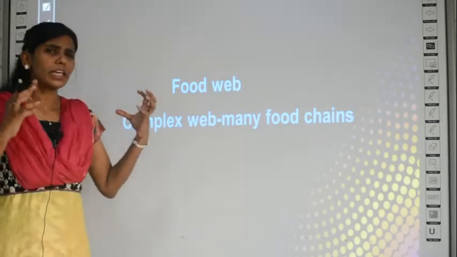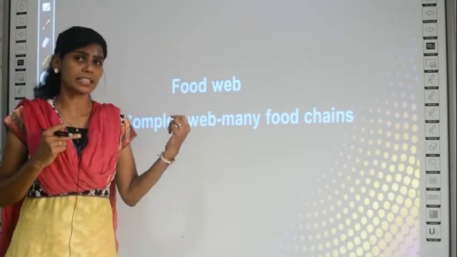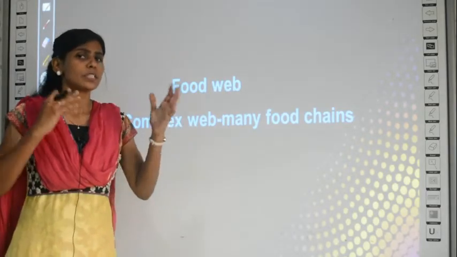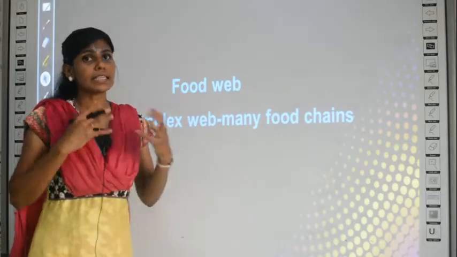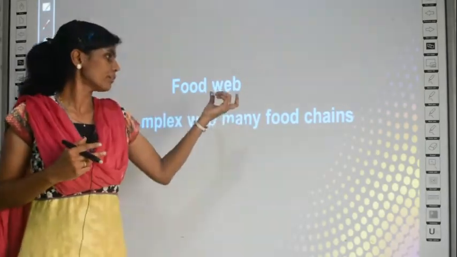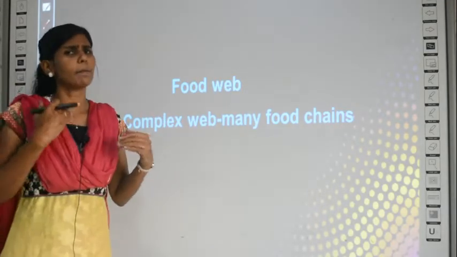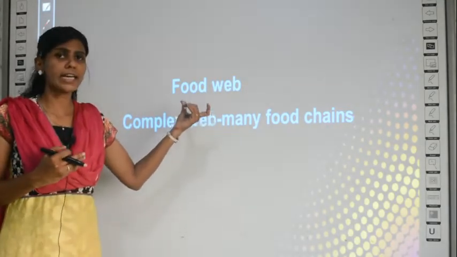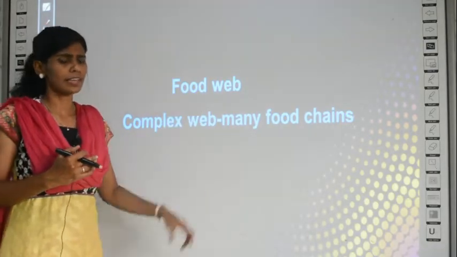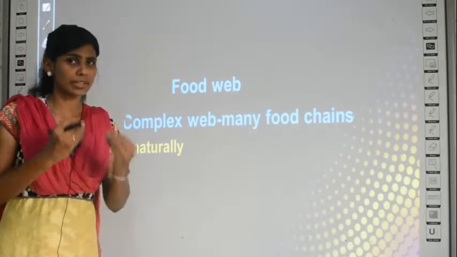Similarly, if many food chains are connected or interlinked to each other, I will give you an example. You will understand better then. So, if many food chains are interlinked or connected to each other, then it is called a food web. So, a complex web which includes many food chains can be defined as a food web. Clear? And this food web or food chain is always a natural process.